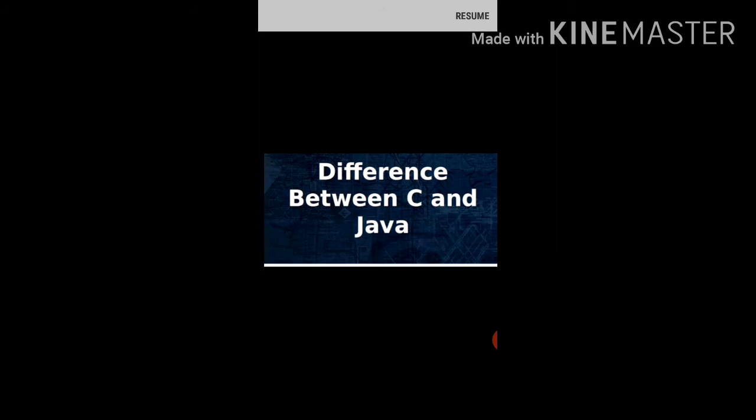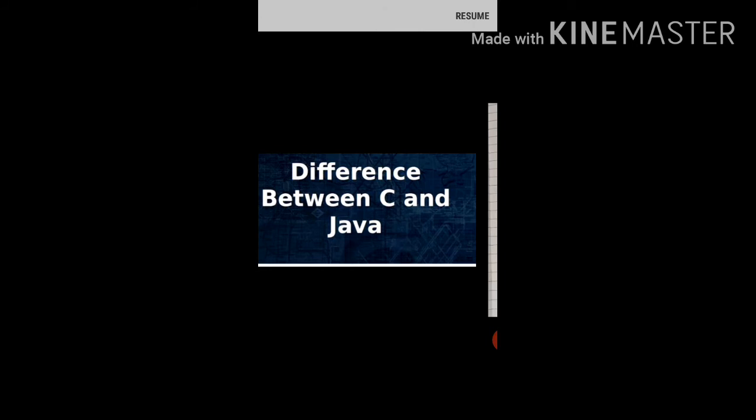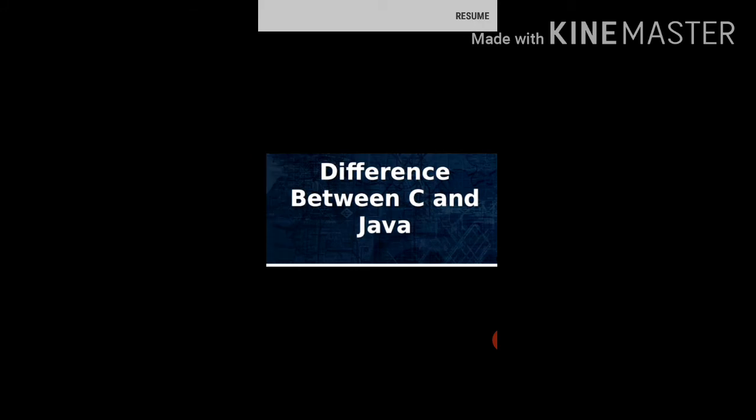Next one is Java does not include C's unique statements and keywords, such as sizeof or typedef, etc. The sizeof and typedef keywords are not allowed in Java, but these keywords are supported in C. This is the difference between C and Java.